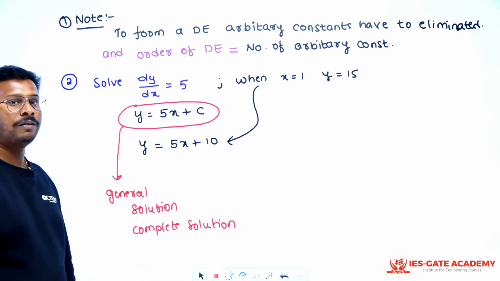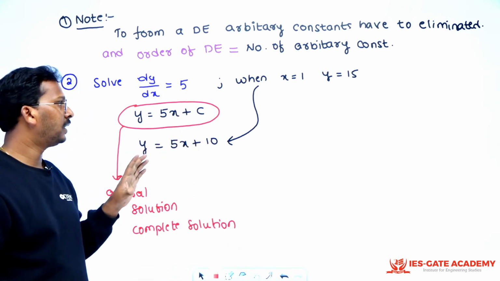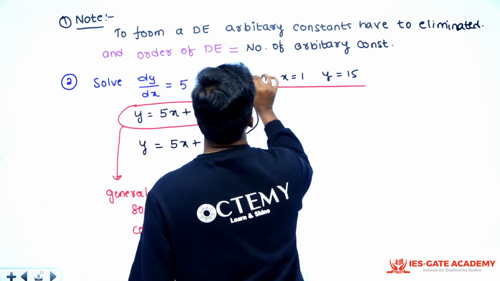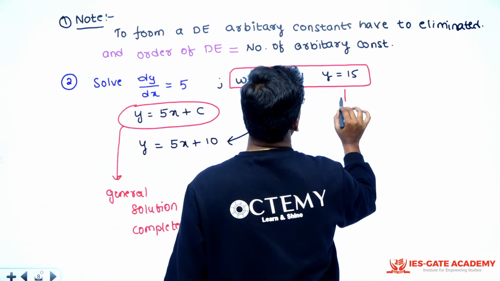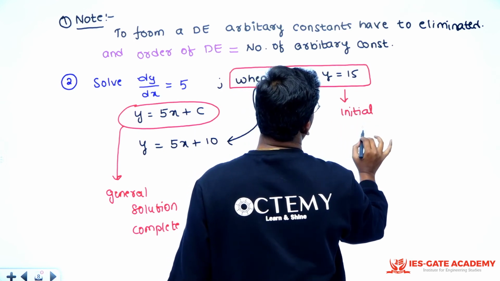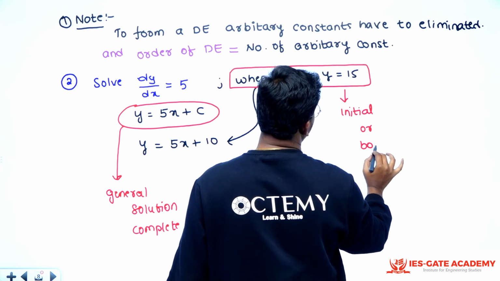But whenever you put c is equal to something, these are called initial conditions or boundary conditions.